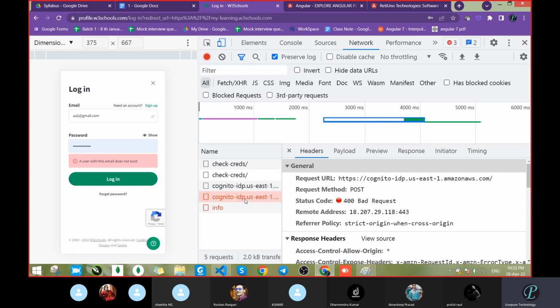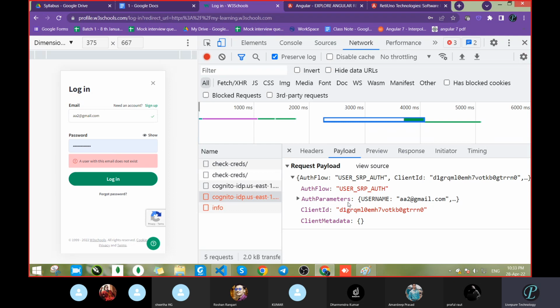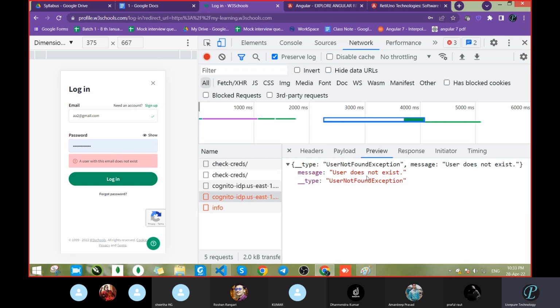Now come here. It's showing bad request. Now click payload. What is there? Then preview. Yes, here you got the message: user does not exist. How did you get the message? With the help of the server side and database. Because the server side contacted the database, it searched there, the user was not there, so it came back with a message that the user is not there.